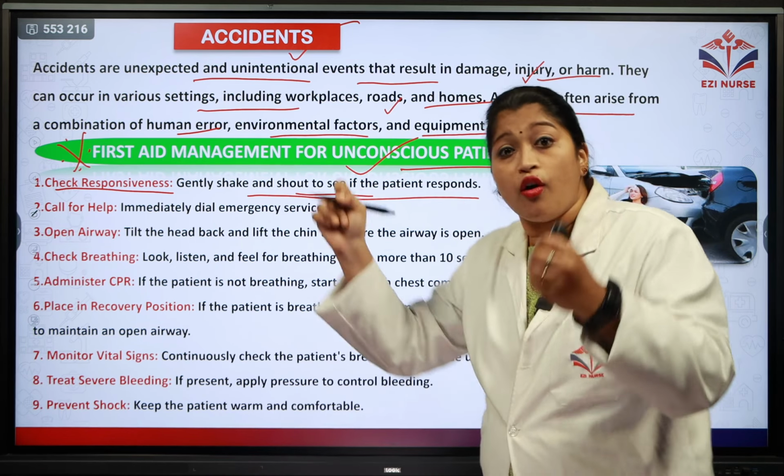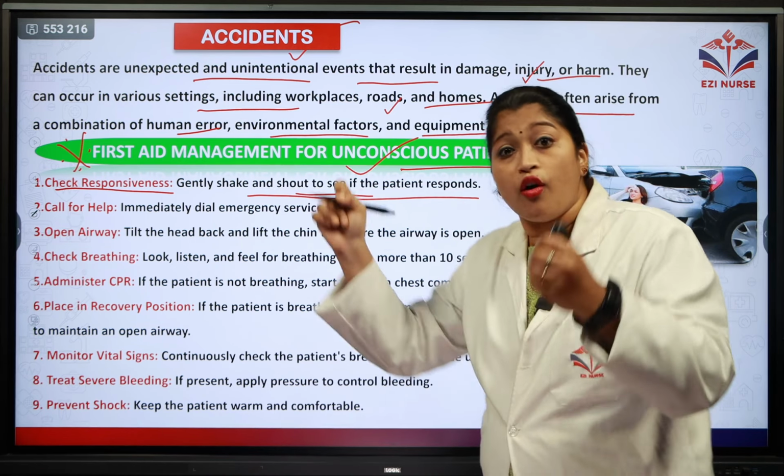If the patient is not breathing, then you immediately start administering CPR. Under CPR, we give chest compressions followed by rescue breaths.